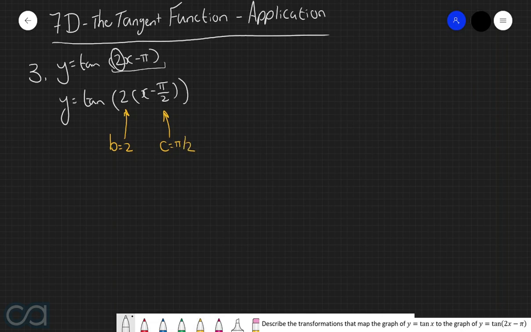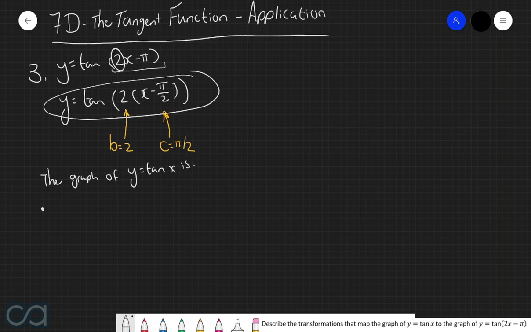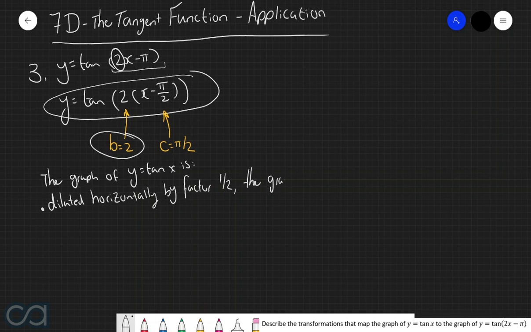And so now if we want to describe the transformations that map the graph of y equals tan of x to the graph of this function here, we can say the following. First things first, because b is equal to 2, this means that we're going to have a horizontal dilation by factor 1 over 2, and therefore the new period of the graph is going to be pi over 2. And secondly, since c is equal to pi over 2, then this means that the graph is going to be translated to the right by pi over 2 units.